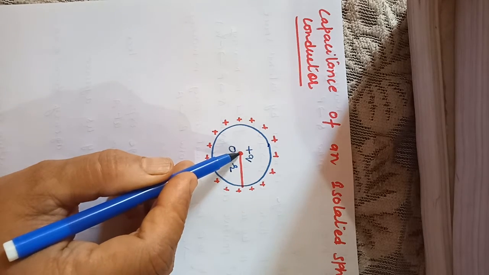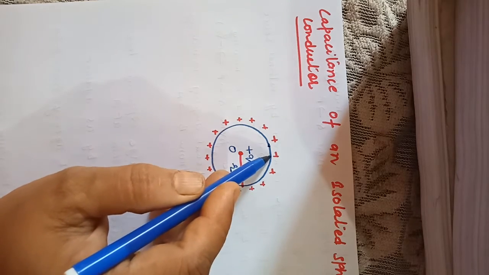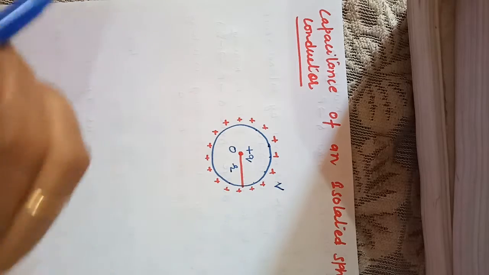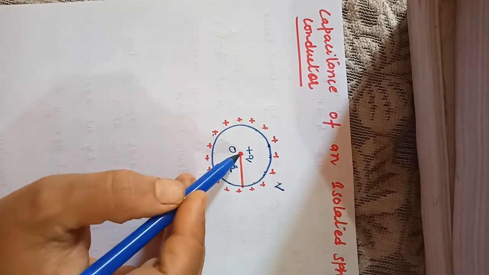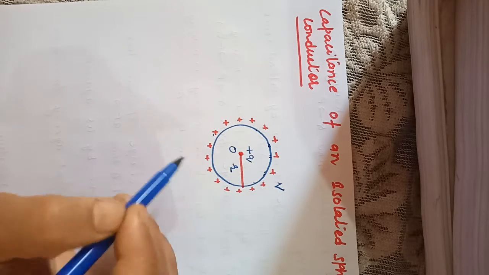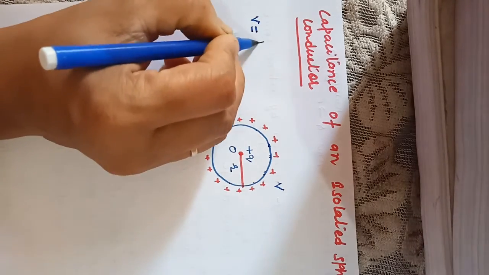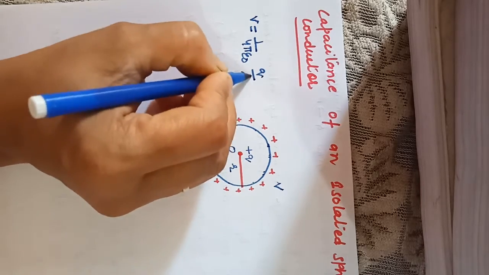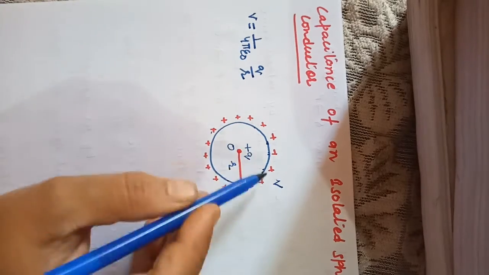O is the center of the conductor, R is the radius. You all know very well, at every point on the surface of the conductor, potential is the same. If at every point on the conductor potential is the same, because the radius is the same at every point, then we know that V is equal to 1 upon 4 pi epsilon naught Q by R. That is why R is the same at every point, so V is the same.